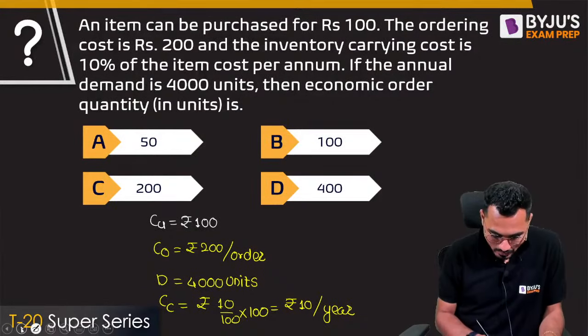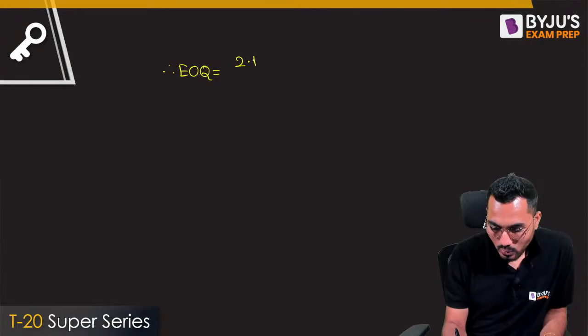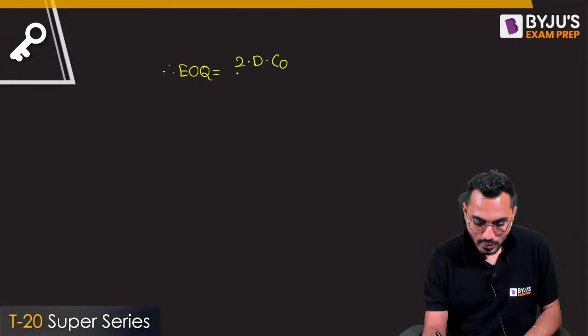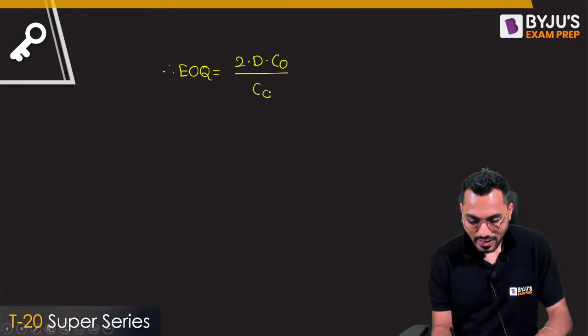If the data is given to you, so can I say that economic order quantity is exactly equal to root of 2 into D into CO divided by CC? 2 into D into CO divided by CC. This is exactly equal to the economic order quantity.